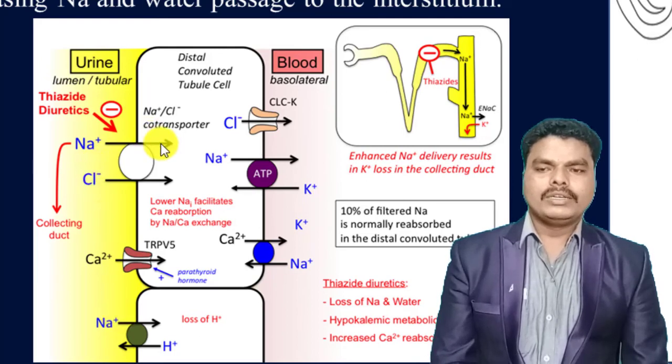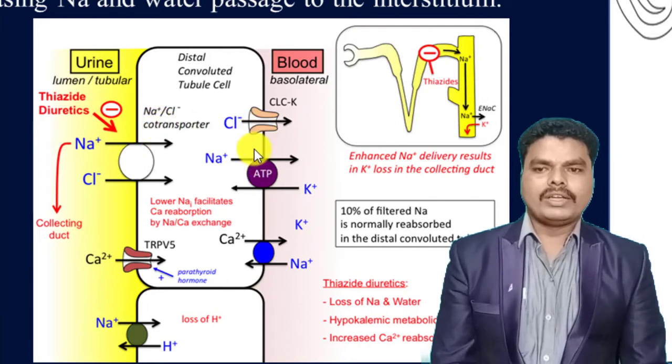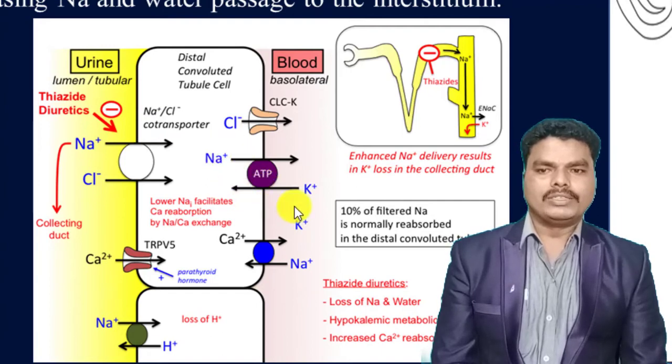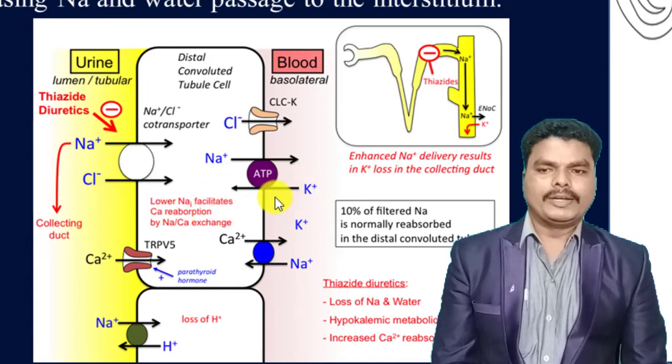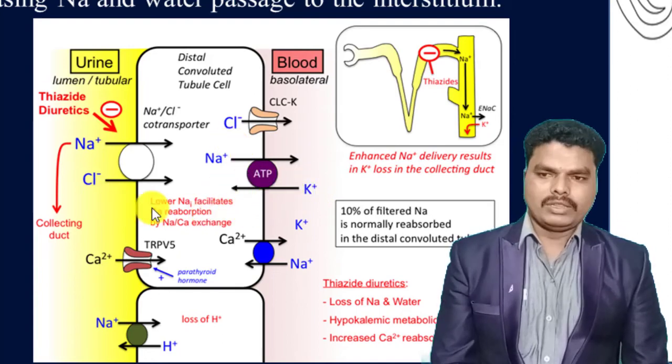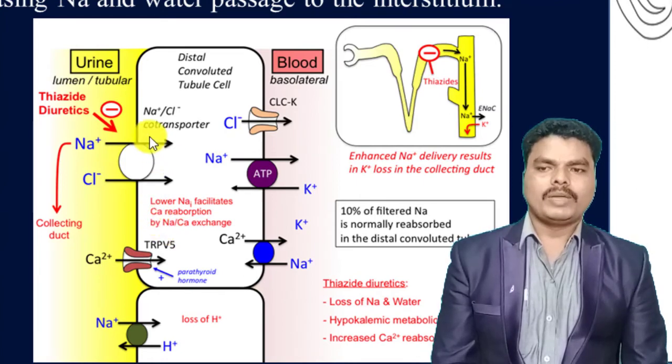And due to the reduction of sodium concentration across this luminal membrane, there is a reduction of activity of sodium potassium ATPase. So what is the action of sodium potassium ATPase? It will exchange the sodium and potassium. That means sodium is reabsorbed and potassium is secreted from the bloodstream to the lumen side. This antiporter is reduced, thereby it prevents this reabsorption of sodium and chloride.